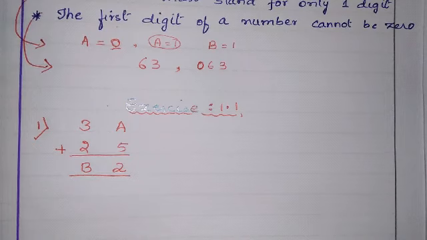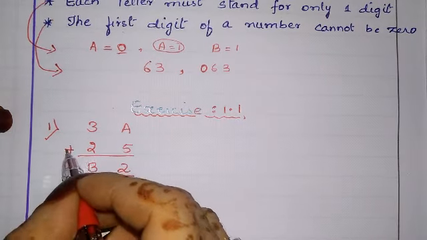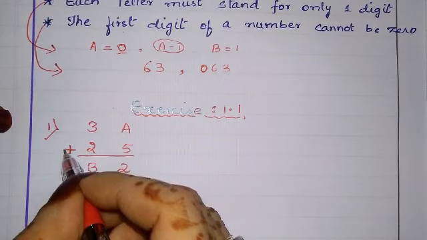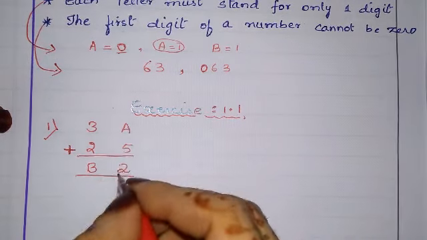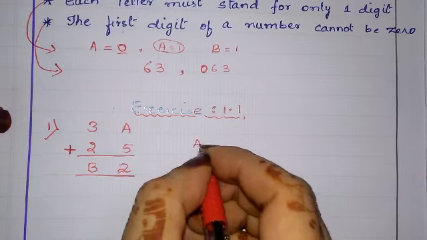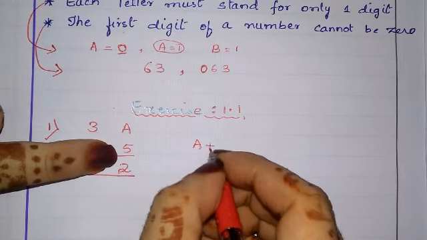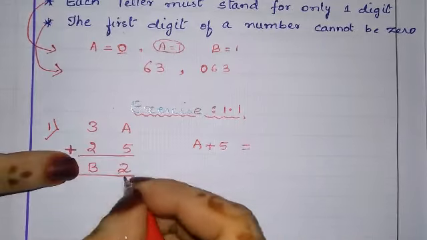How do we have to find it? They have given a plus sign in between. So we know how to start doing plus from this side. Okay, so what are they saying? A plus 5 should be equal to 2.